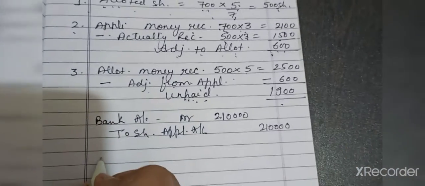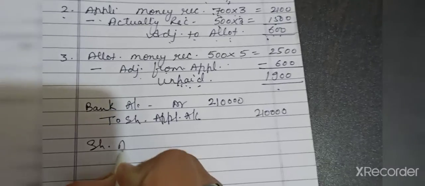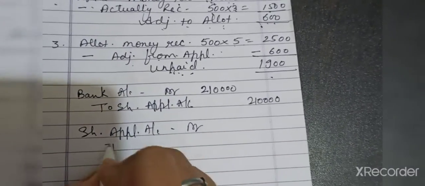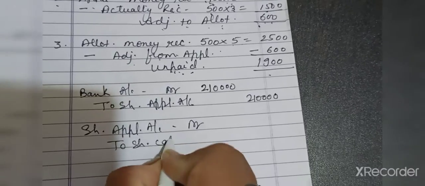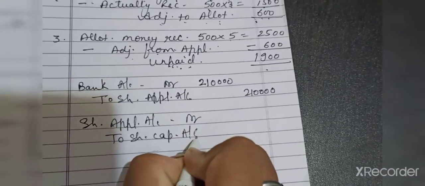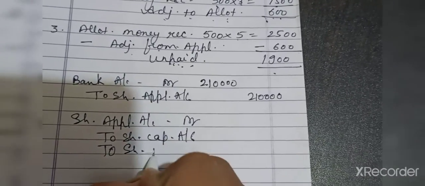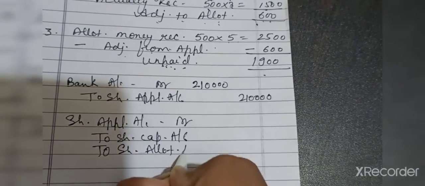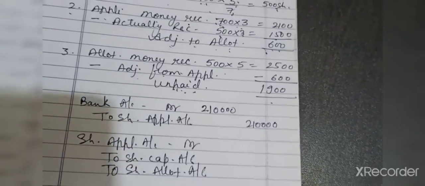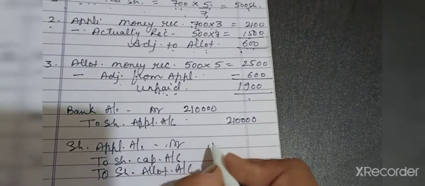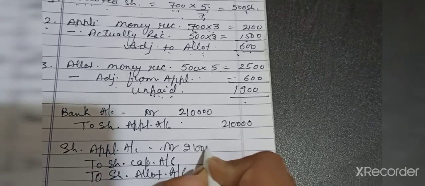Now the next entry is share application account debit to share capital account, and to share allotment, you have to adjust in the allotment. No refund, so adjust in the allotment only. Now this application and this application amount will always be the same.